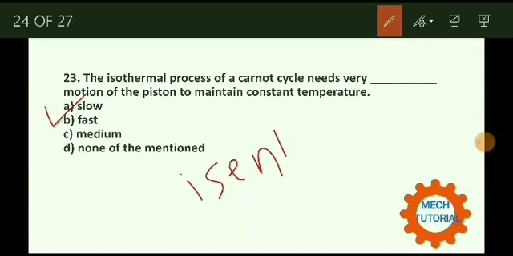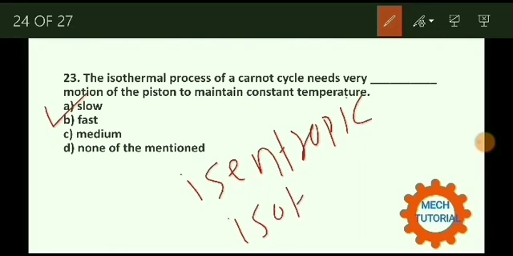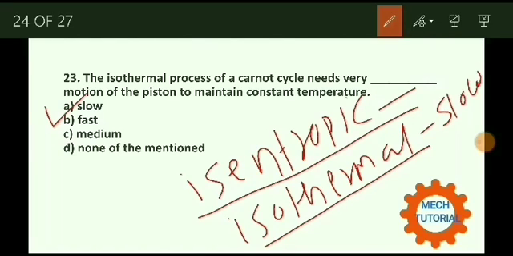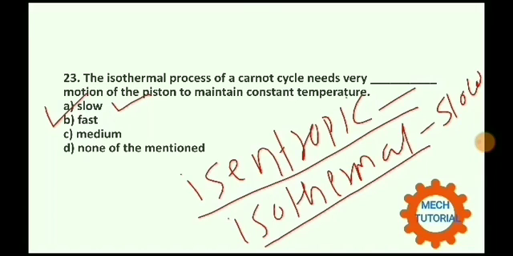Two are isentropic processes and two are isothermal processes. Isentropic processes are very fast processes and isothermal processes are very slow processes. So the correct answer for this question is option number A, that is slow.